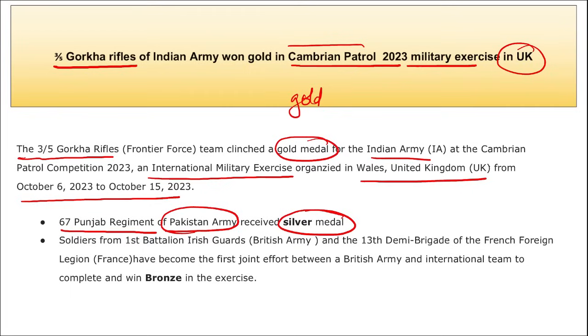exercise, that was an international military exercise, and the location where this was held is UK, and it was hosted also by United Kingdom only. Correct? Then who won the bronze medal here? So remember, British Army here won the bronze medal in this particular exercise. Moving on to next.